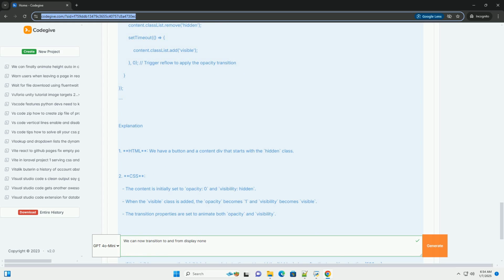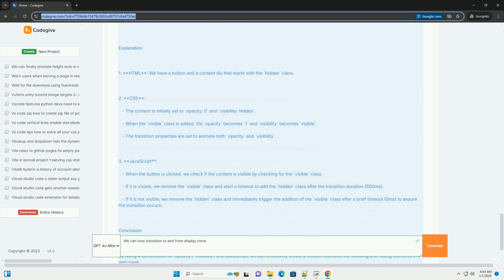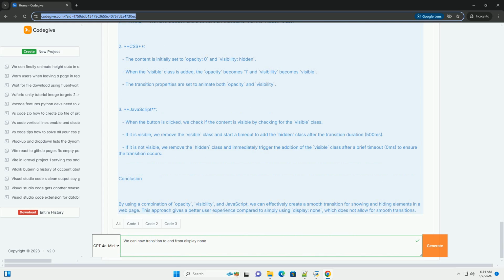Step-by-step tutorial. HTML structure. First, let's create a simple HTML structure with a button to toggle the visibility of a content section. CSS styles. Next, we'll define the CSS styles for the content. The .hidden class will initially hide the content, and we will define the transition properties. JavaScript logic. Now, we will use JavaScript to toggle the visibility of the content when the button is clicked.